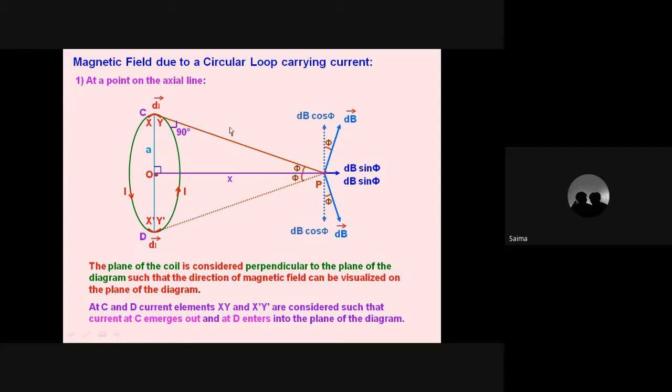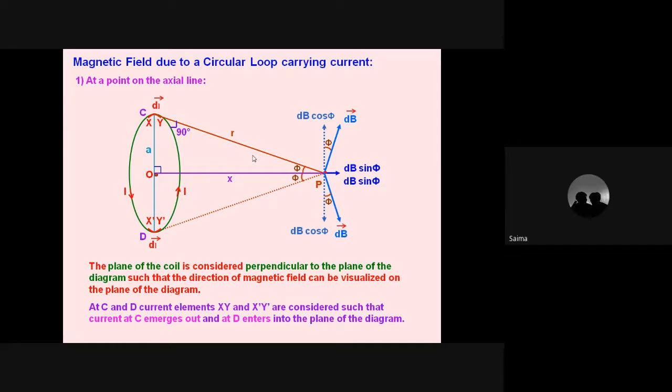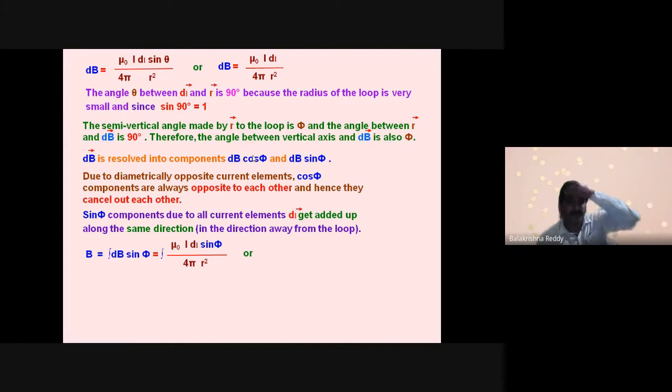Now, with respect to the distance r, what is r? R is this, x is this. R equals, according to Pythagoras theorem, under root of a square plus x square, we can write. Can we? Yes, sir. Two things we applied here. We have applied I dl, and in place of dl, I have written 2 pi a.